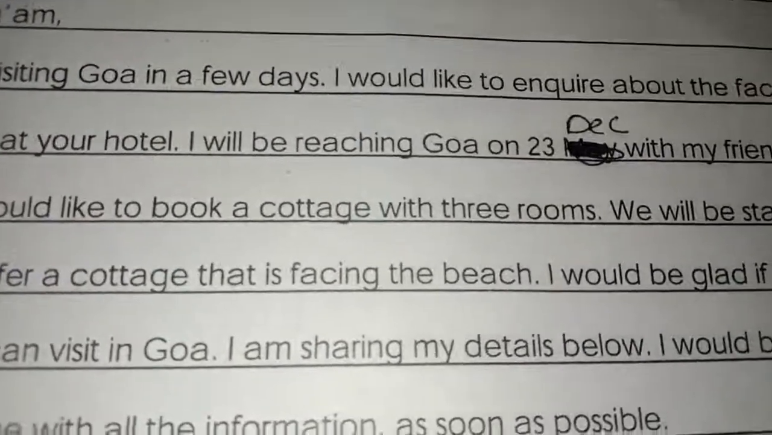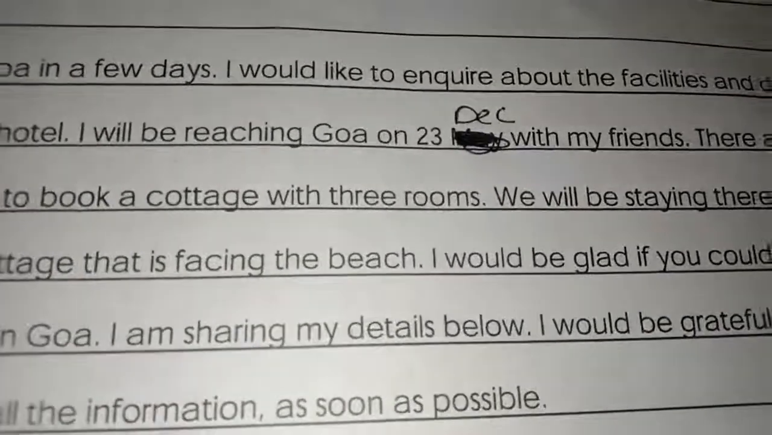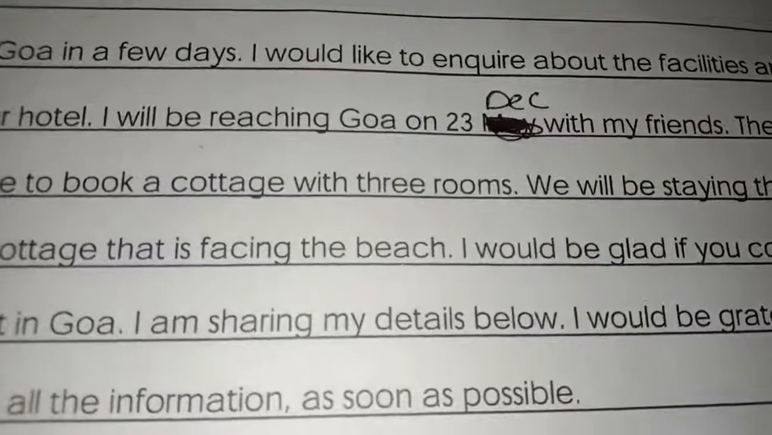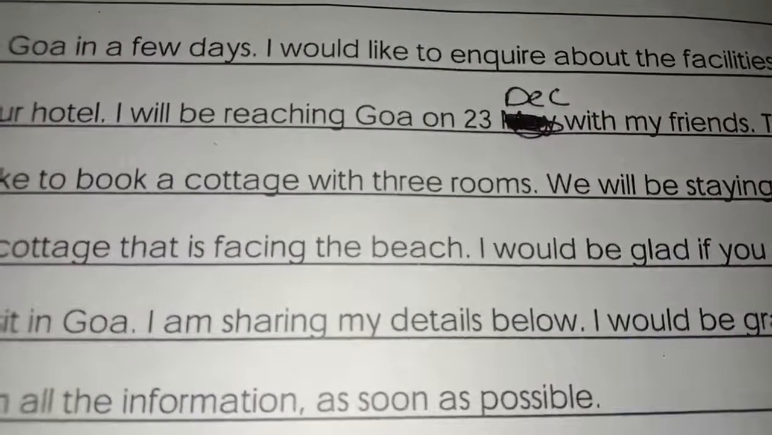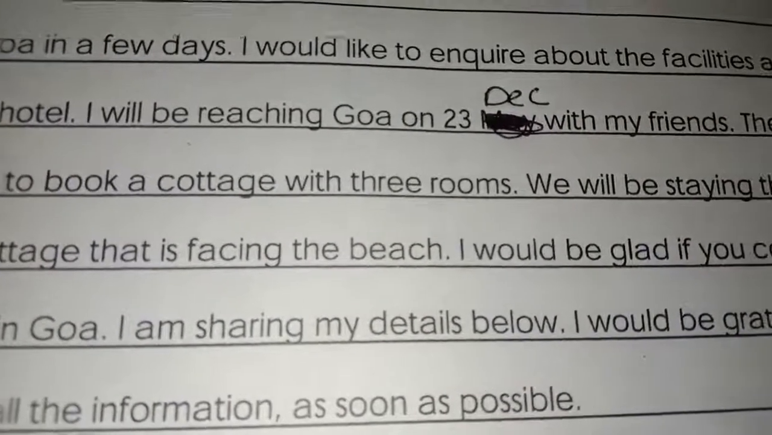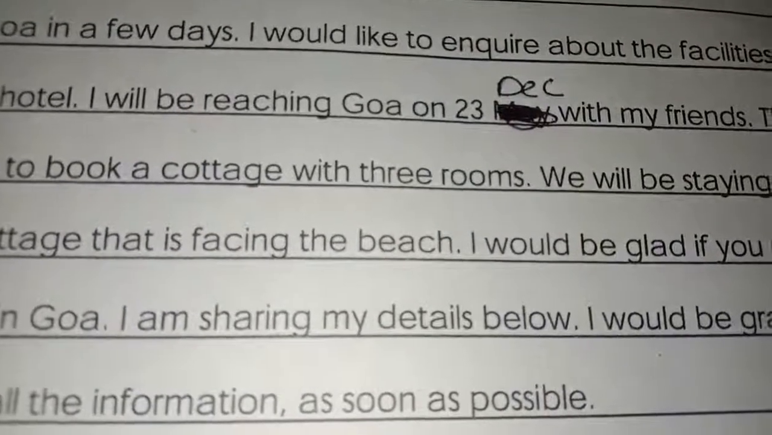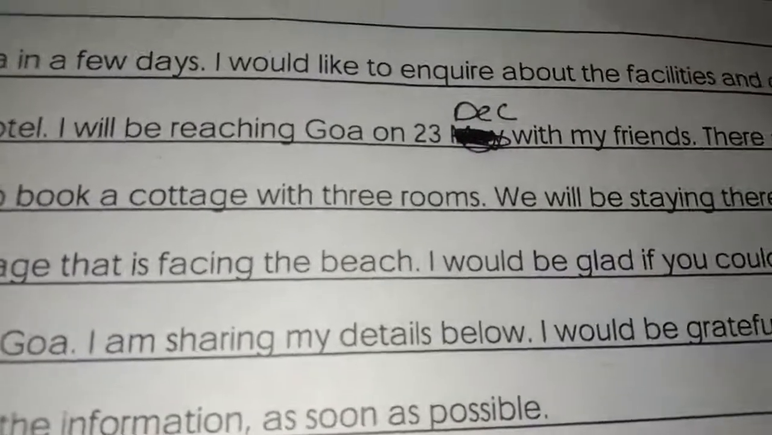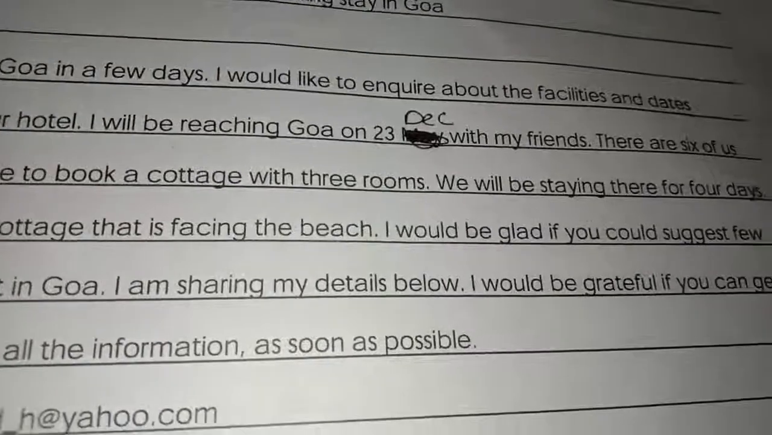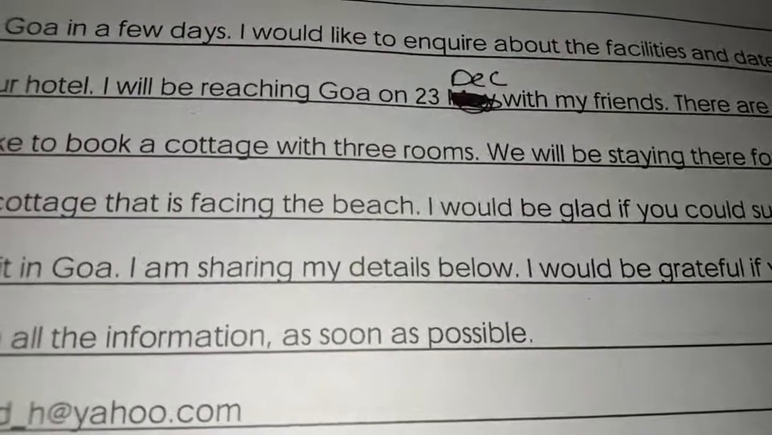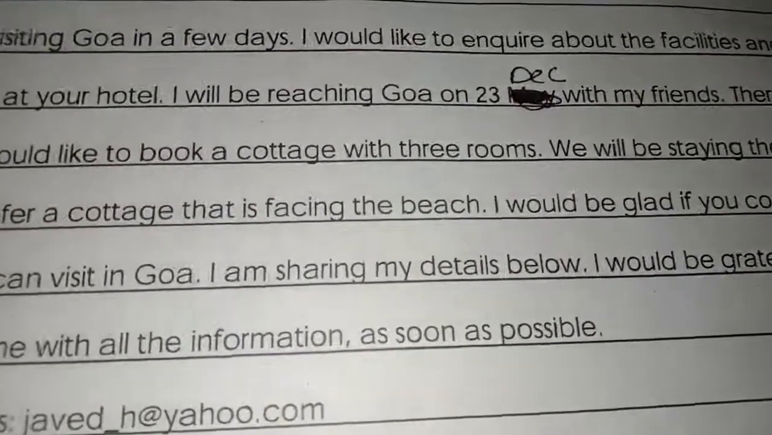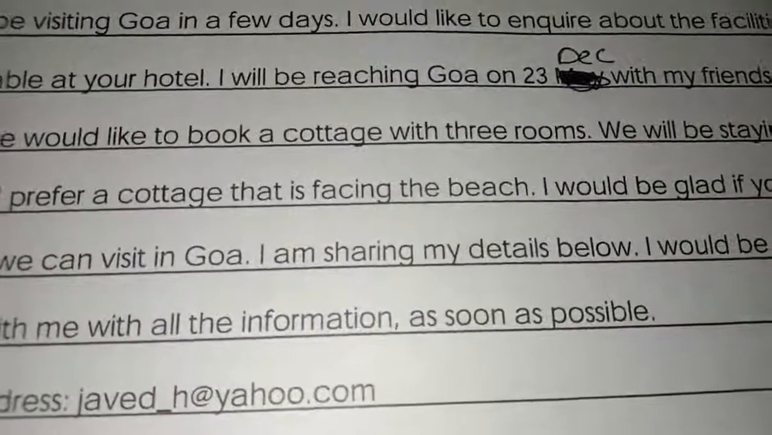Okay, I will be reaching Goa on 23rd December with my friends. See, children, here we are writing that we will be reaching Goa on 23rd December with my friends. You can write with your family also. You can write with my family. There are 6 of us. How many friends are here? 6 of them. And here we are asking what type of cottage we want.